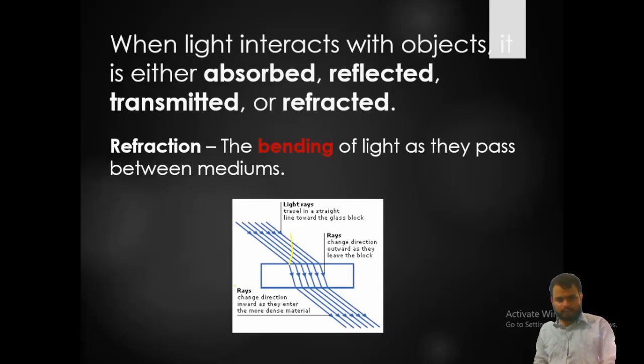So this is the angle of incidence. Let me change my pen to red. As you can see, this is the angle of incidence, and here you are seeing the angle of emergence. So what is written there? Light rays travel in a straight line towards the glass block, and the rays change their direction outward as they leave the block. They change direction inward as they enter the more dense material.